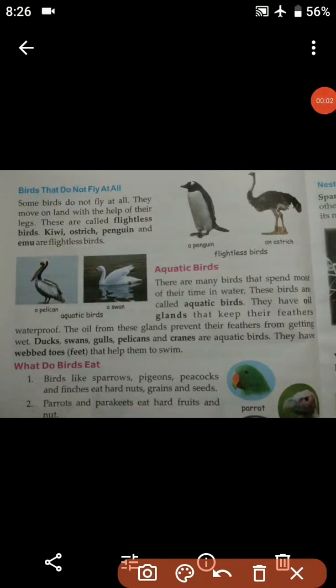Kiwi, ostrich, penguin and emu are flightless birds. So students, these 4 are the birds that cannot fly at all. So this is a penguin and this is an ostrich, and this kind of bird cannot fly at all. Okay students. So now we are moving on to the next topic, that is aquatic birds.